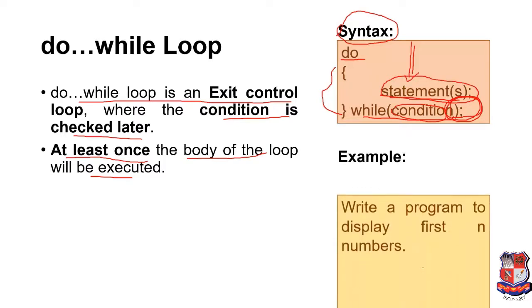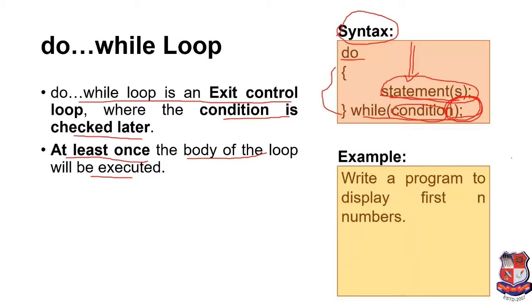We'll take an example same as the last example, that is, write a program to display first n numbers. If we are taking n equal to 10, then we have to print 1 to 10 numbers. So how can it be possible?